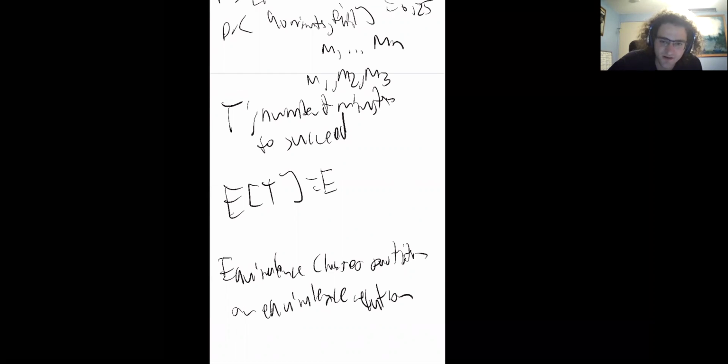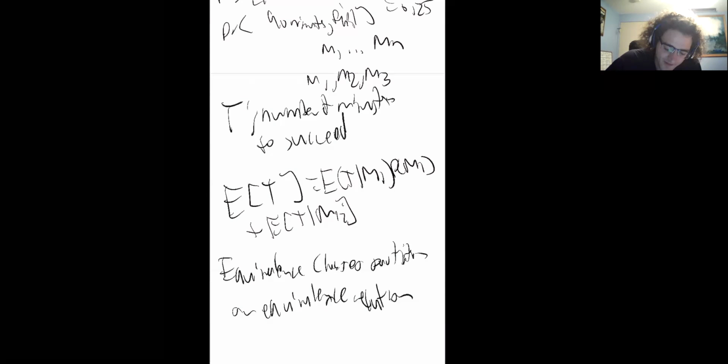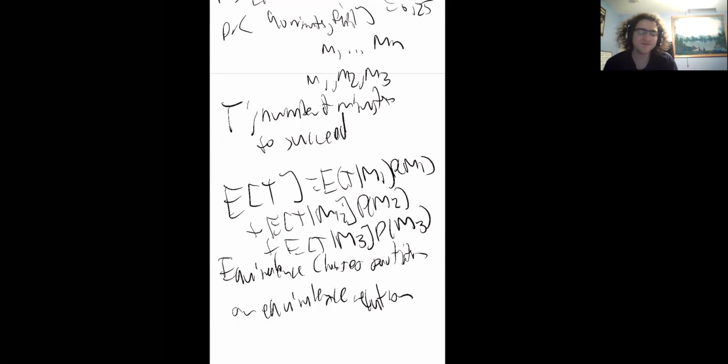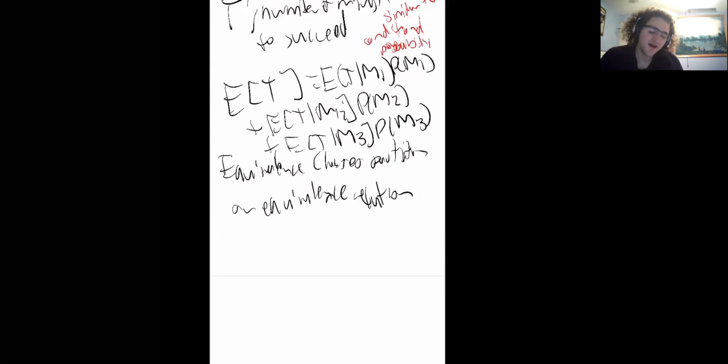And we say the value of t is the same as the expected value of t given M1 times the probability of M1, plus the expected value of t given M2 has occurred times the probability of M2 occurring, plus the expected value of t given M3 occurred times the probability that M3 has occurred. It's very similar to the idea of conditional probability, and that can help you build some intuition for it.